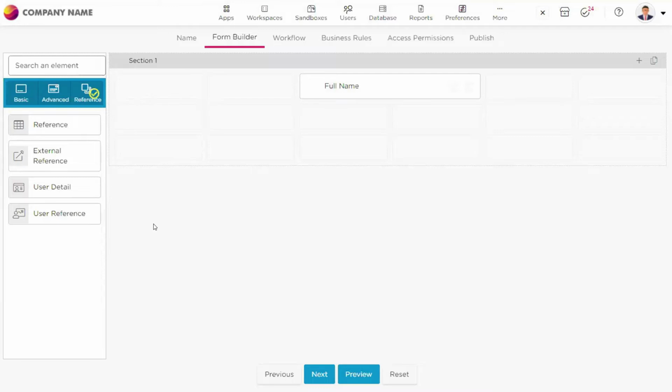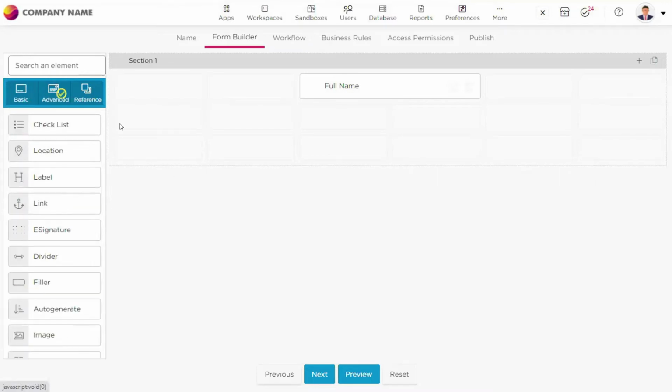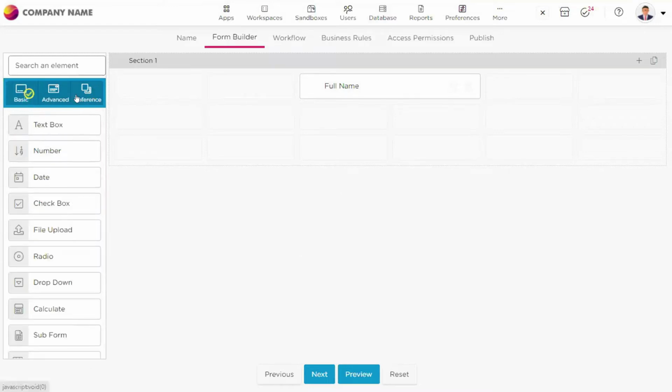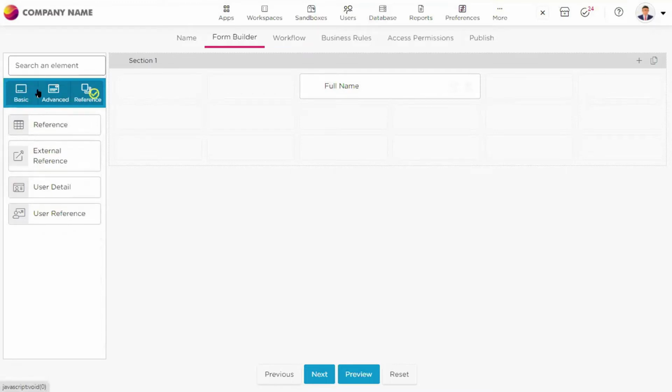Rather, we can use reference elements or user details, so that whenever a person opens the application, the details of that person will automatically populate onto your application. We will go deep into reference elements further in our journey of the app creation process. But as of now, I want you to focus on the basic elements and the advanced elements, and then come to the reference elements afterwards, because it is a higher level of the application creation process. So this is all about reference elements and basic and advanced elements.